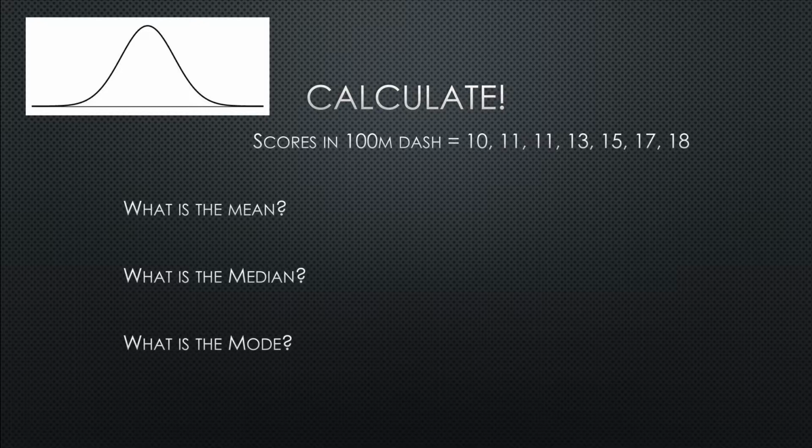And what is the mode? Calculate the mean, obviously, by taking all of these numbers, adding them together, and dividing by 7 because there's 7 people that did the test. That'll give us the mean. Then find the median, and then find the mode. And once you have, go on to the next slide. So feel free to hit pause.